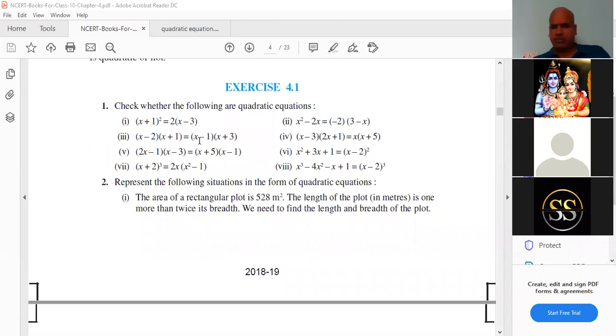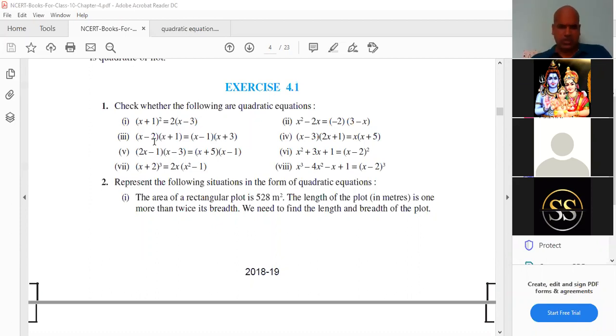Next, third one. Tell me the third one. One student only. 3x minus 1, 3x minus 1. It is not a quadratic equation. It is a linear equation. 3x, it is a linear equation. It is not a quadratic equation.